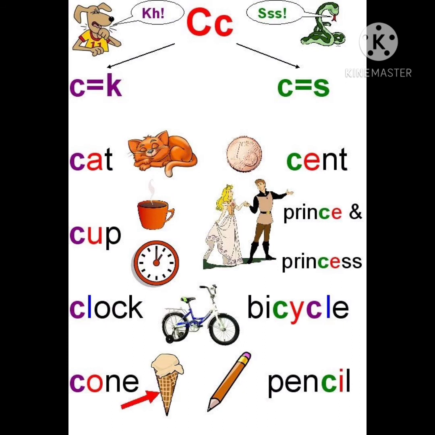See the next word, children, bicycle. In this, you have two C's. One C is followed by Y. It is a consonant.